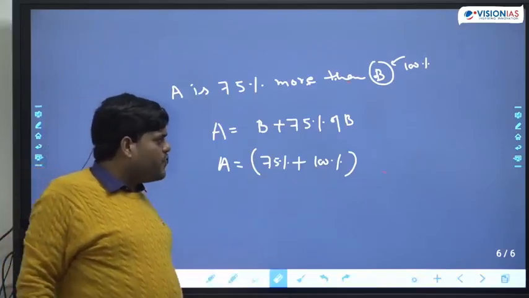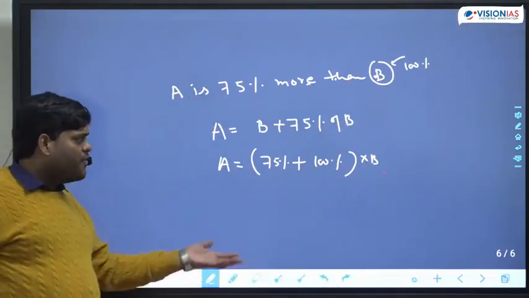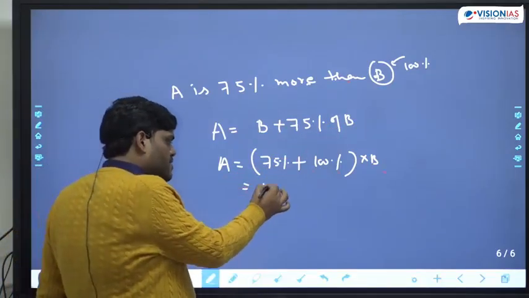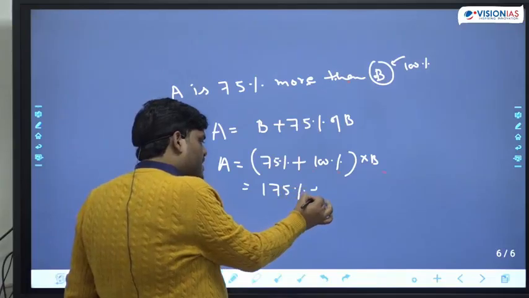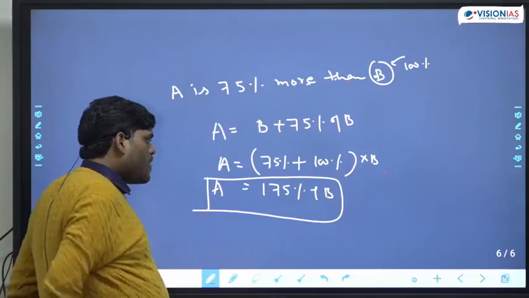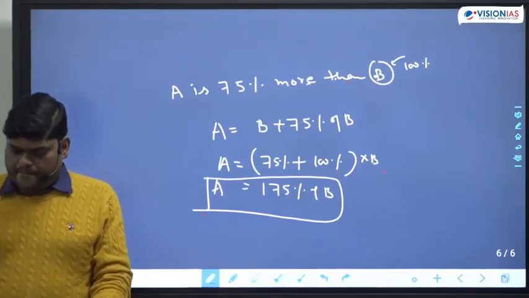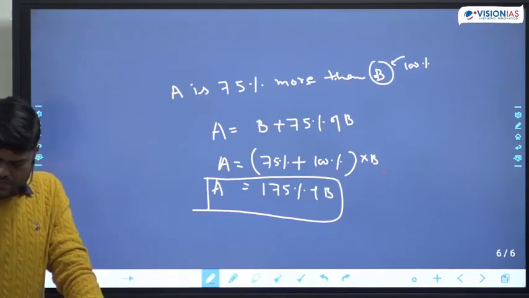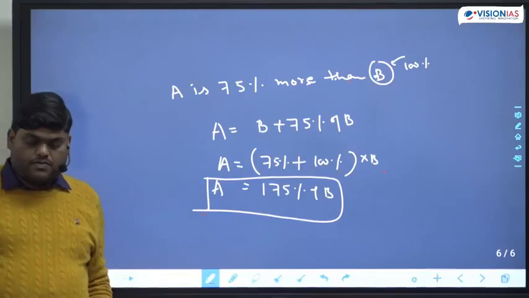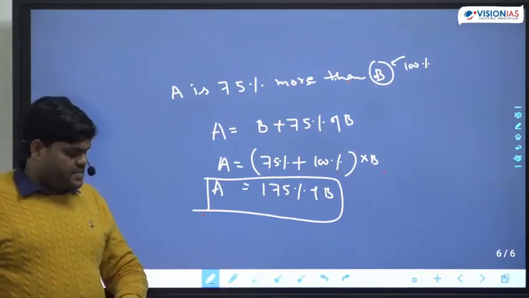Simple logic, because 100% means B. So simply this will become 175% of B. I hope this is making sense.